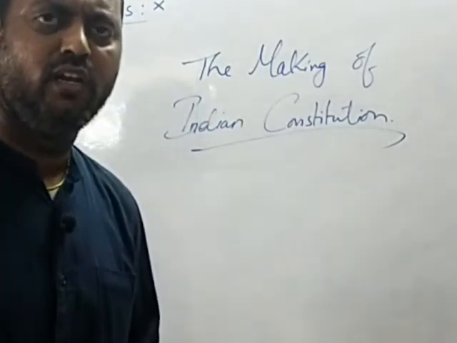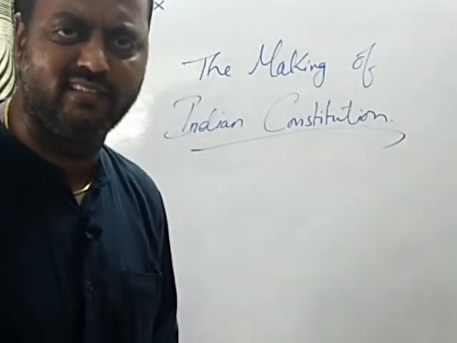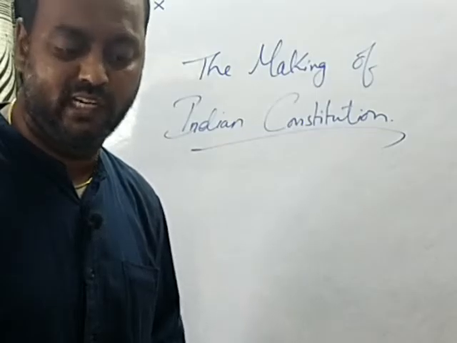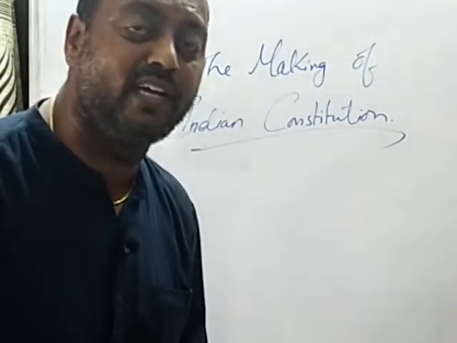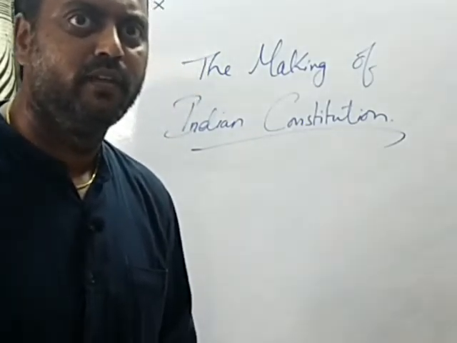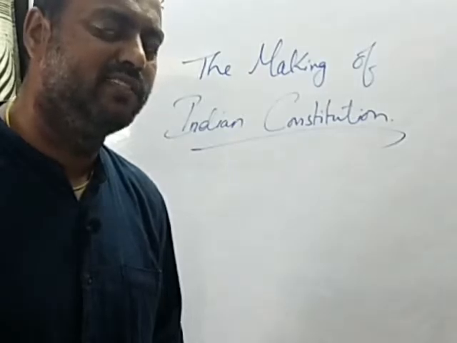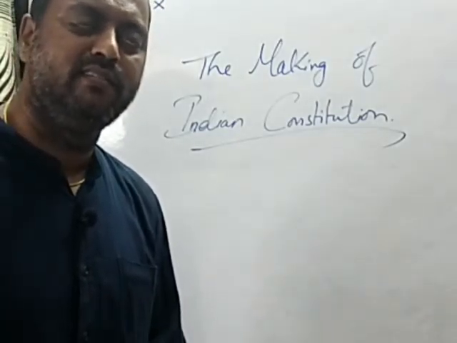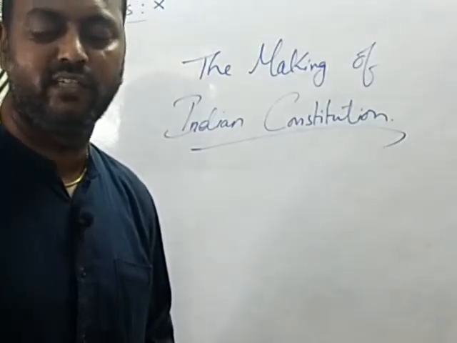And electoral politics began in 1936-37, and that lasted until the 1946 provincial elections in which the members of the Constituent Assembly were elected. It was in the 1946 elections that the Constituent Assembly members were elected. These members wrote the Constitution.